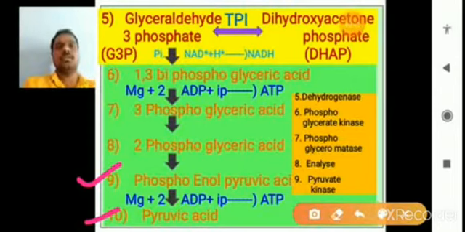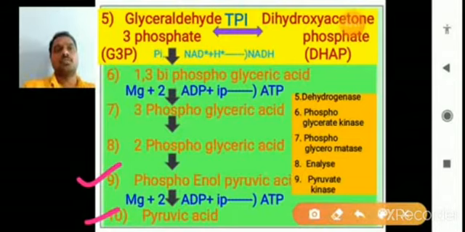Again, you observe that already one phosphate is present; it is transferred from the 3-phosphoglyceric acid to 2-phosphoglyceric acid, right? So between the 9th and 10th steps, the phosphoenol pyruvic acid again lost the phosphate group,